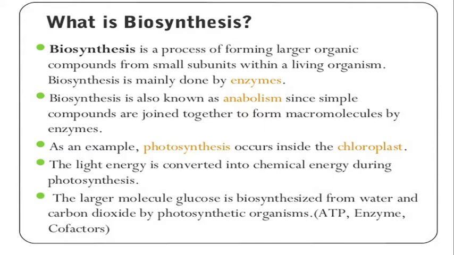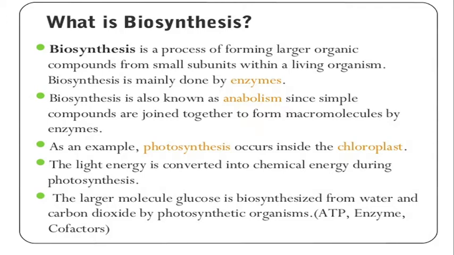With regard to plants, biosynthetic pathways are the different chemical reactions, a series of reactions or light reactions, which occur by using enzymes and help to produce food material.